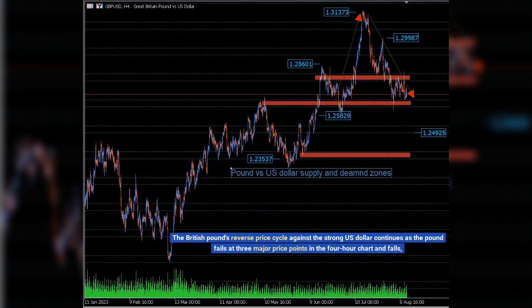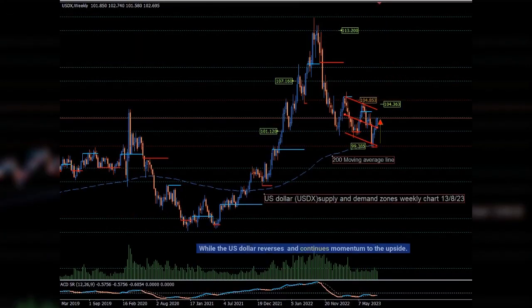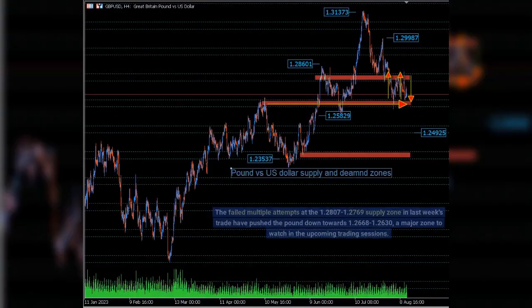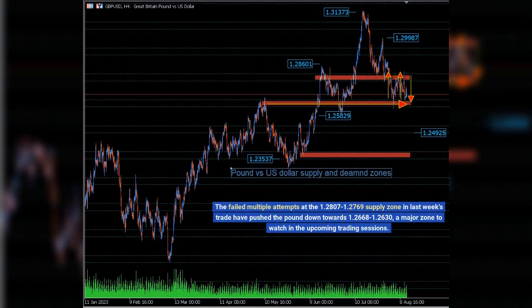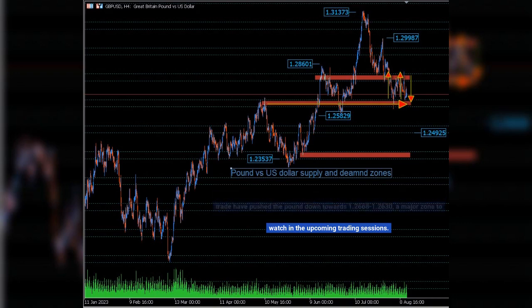British pound, US dollar analysis. The British pound's reverse price cycle against the strong US dollar continues as the pound fails at 3 major price points in the 4-hour chart and falls, while the US dollar reverses and continues momentum to the upside. The failed multiple attempts at the 1.2807–1.2769 supply zone in last week's trade have pushed the pound down towards 1.2668–1.2630, a major zone to watch in the upcoming trading sessions.